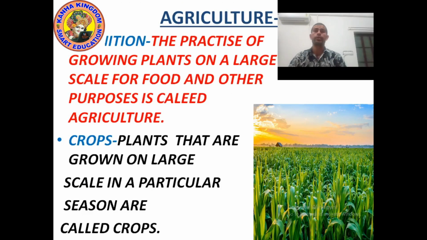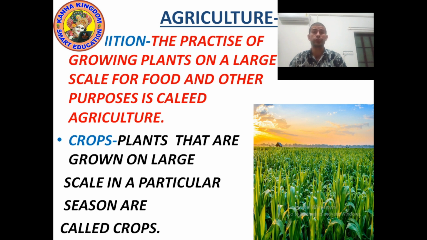Okay kids, now let's start a new topic. The new topic we have is agriculture and crops. You already know, I think, the meaning of agriculture. If you don't know, let me tell you. But before that, I want to tell you a few facts.